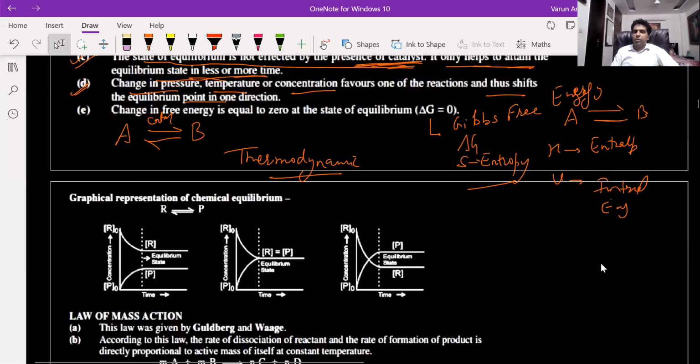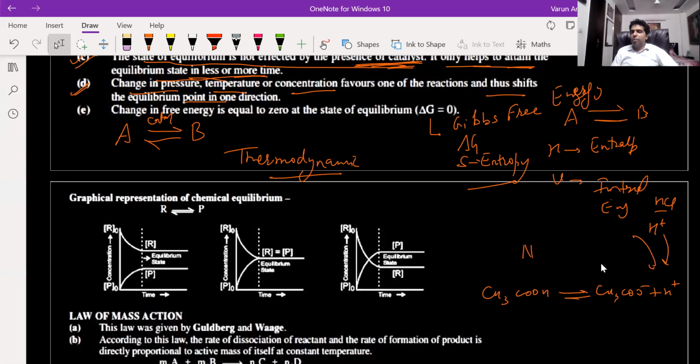So suppose, let me take the equilibrium. I'm taking any weak acid. Suppose I'm taking acetic acid, which is a weak acid. That will give me acetate ion and H plus ion. Now, suppose I'm adding a strong acid, HCl, from outside. That is the source of H plus ion.